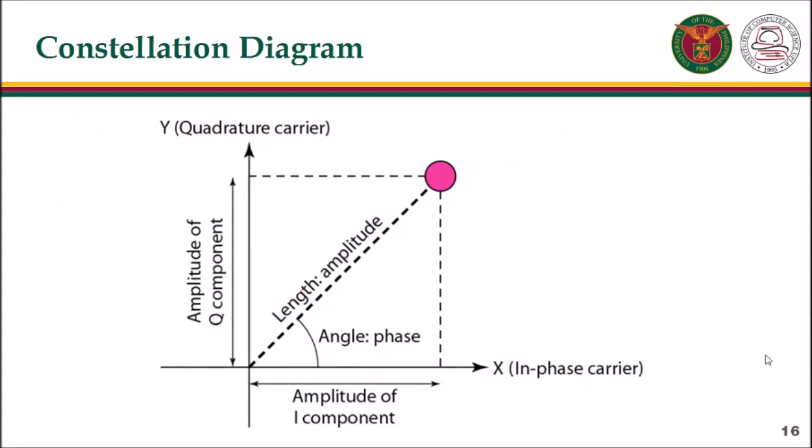Here is a concept of a constellation diagram. The diagram has two axes. The horizontal x-axis is related to the in-phase carrier. The vertical y-axis is related to the quadrature carrier. For each point on the diagram, 4 pieces of information can be deduced. The projection of the point on the x-axis defines the peak amplitude of the in-phase component. The projection of the point on the y-axis defines the peak amplitude of the quadrature component. The length of the line that connects the point to the origin is the peak amplitude of the signal element. The angle the line makes with the x-axis is the phase of the signal element.